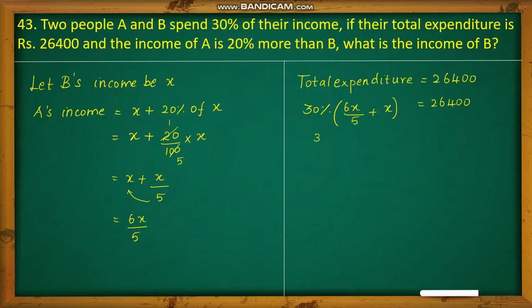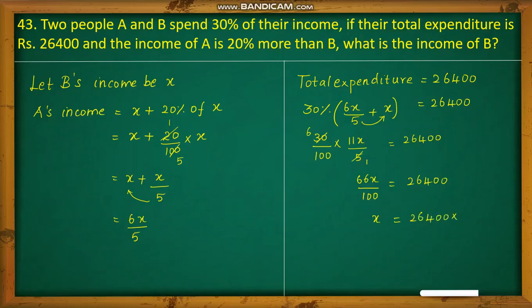Now 30% in the sense 30 per 100 into, by cross multiplying, 6X plus 5X will be 11X by 5, which equals 26,400. Now by cancellation, 5 1 times and 5 6 times is 30. So when you multiply, you will get 66X by 100 equals 26,400. So now by keeping X this side, bring this 66 towards the right hand side.